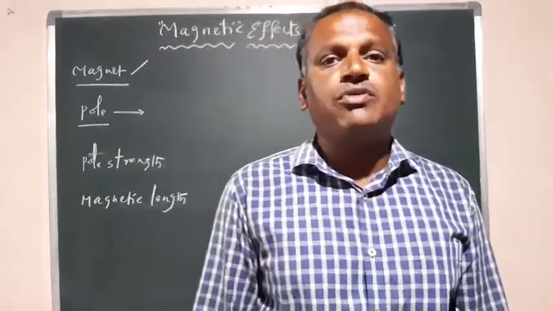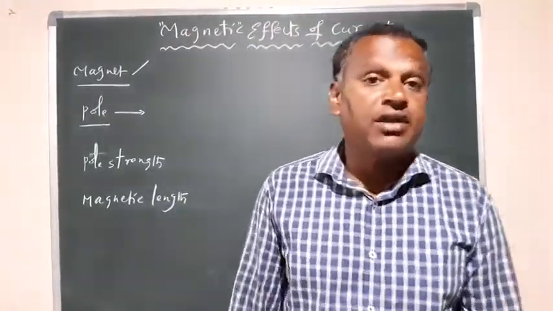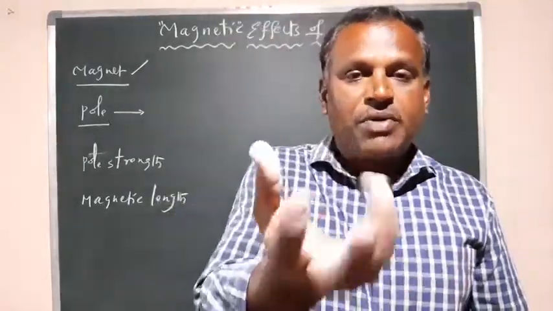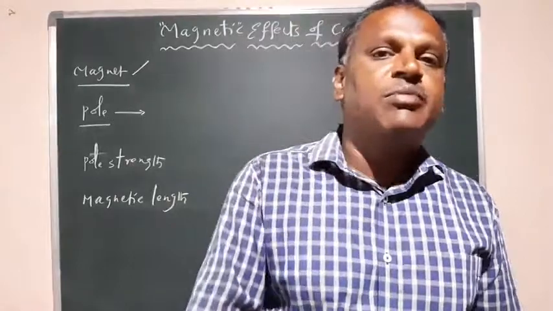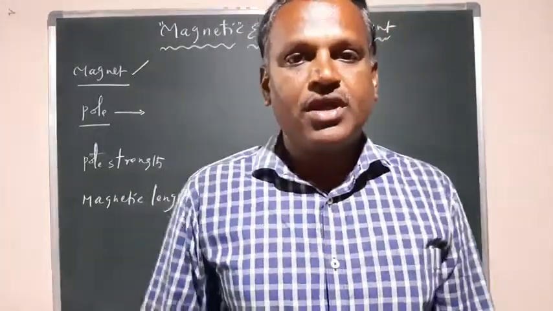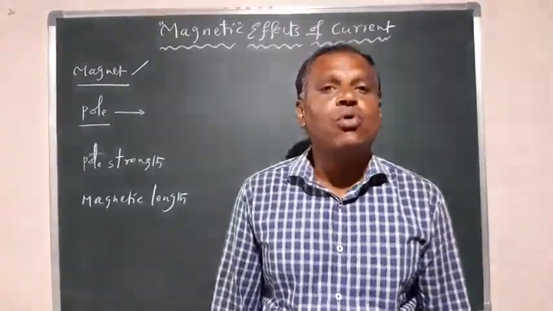A very large amount of iron filings are observed at the ends of the magnet. That means the place where the attraction property of the magnet is maximum is called a pole. The maximum attraction property for a magnet is called a pole.